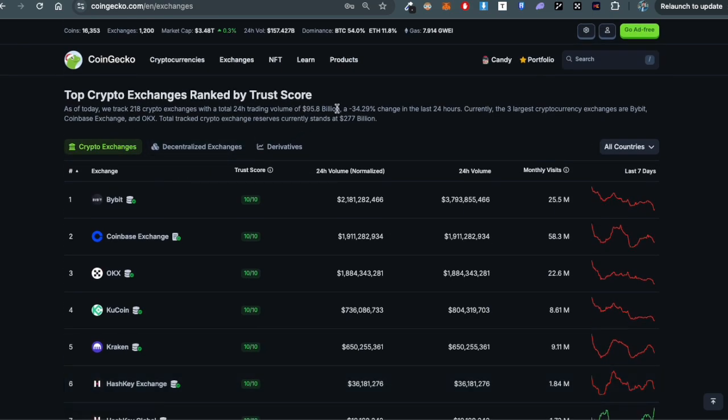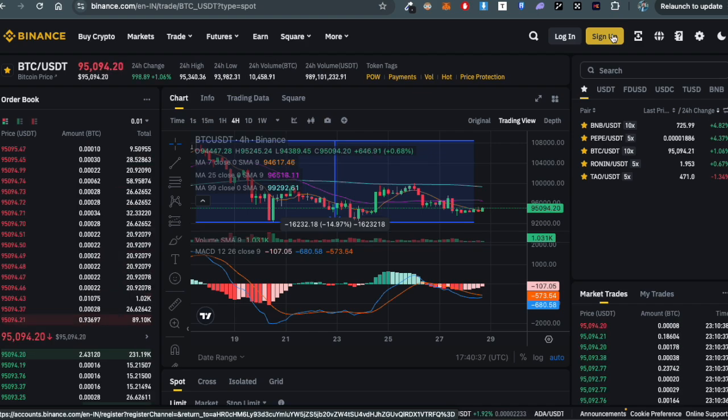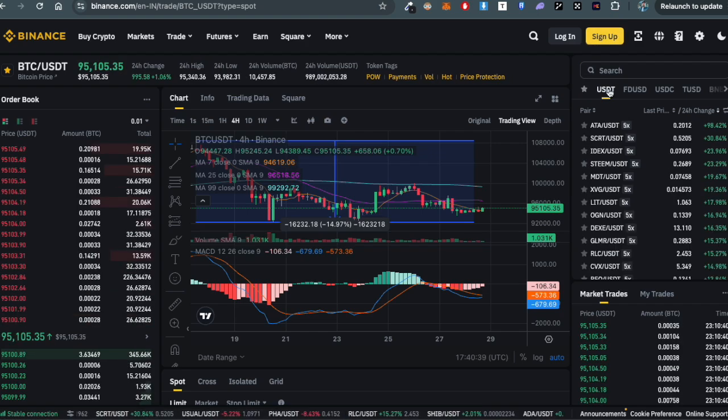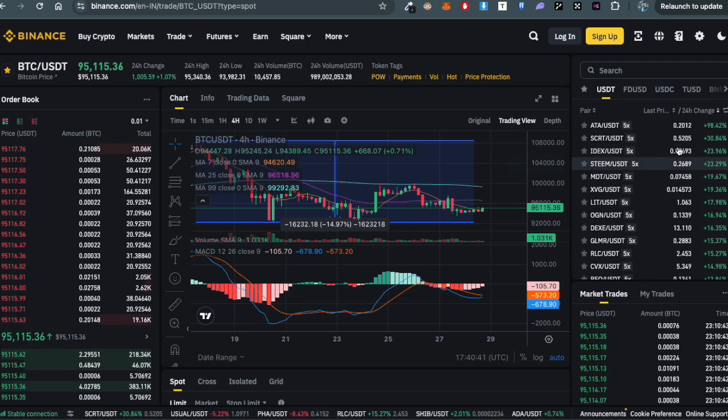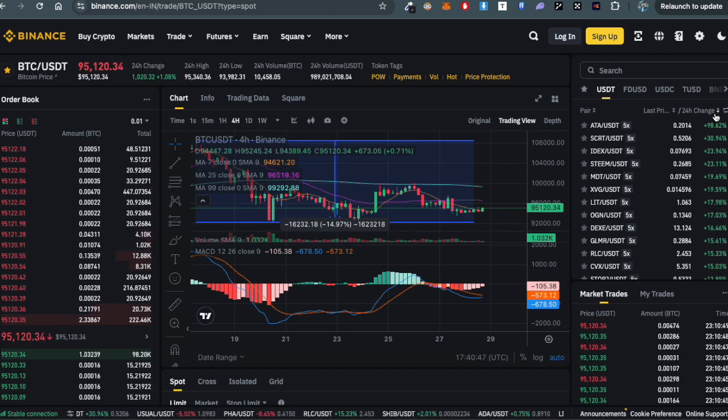So for example, choose Binance. Go to sign up and create a new account, and after completing the account creation process, you will see these tokens which are listed, and here you can see the prices of the tokens and the change in 24 hours. Now the next task is to buy tokens. Once you have created the account, you are eligible to buy and sell tokens.